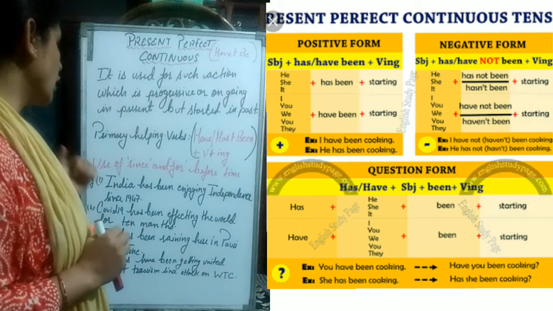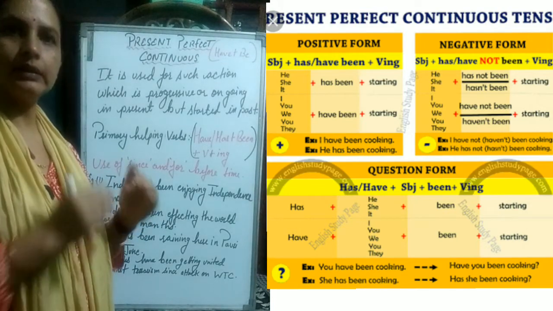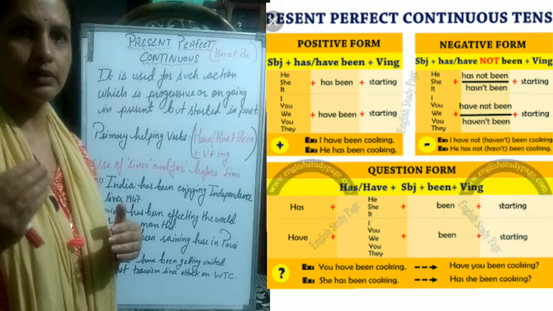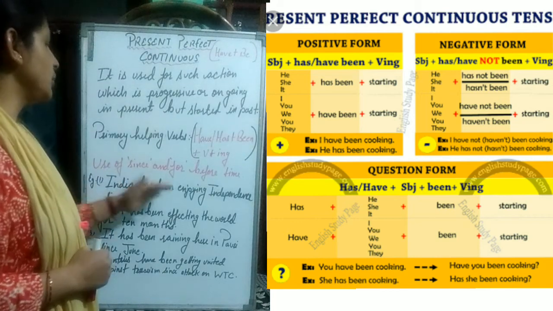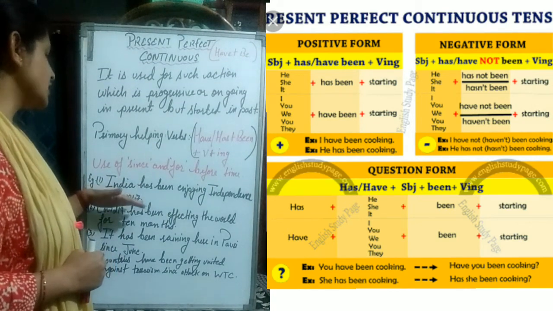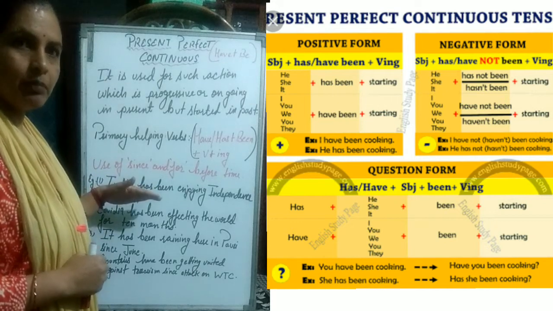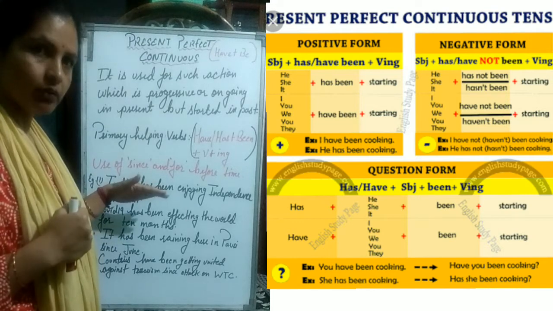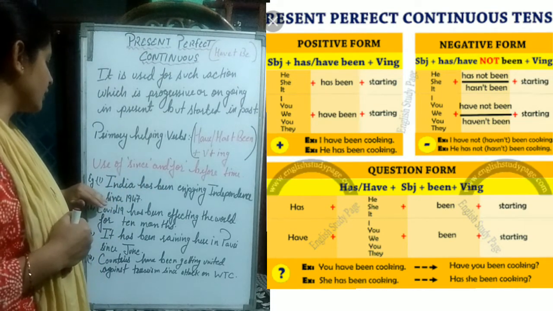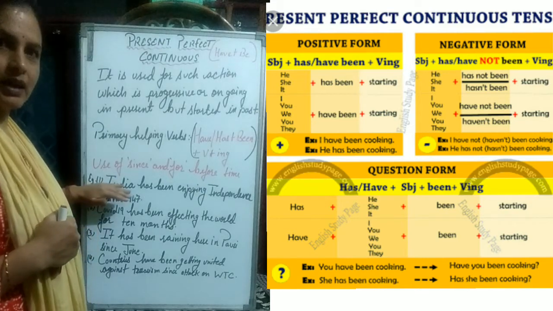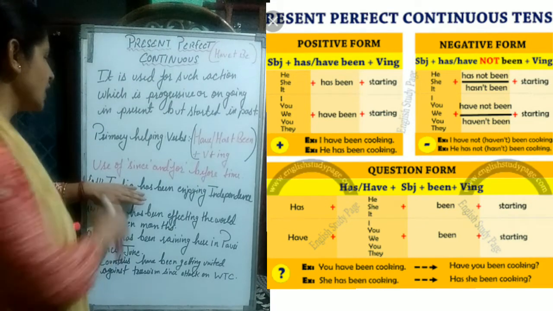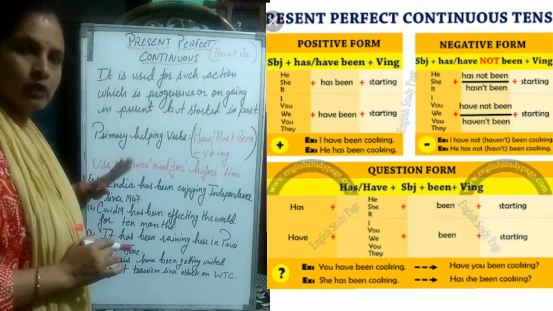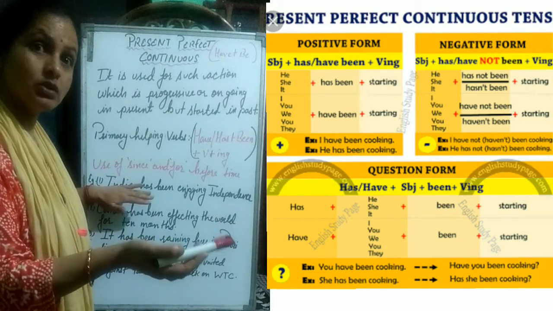Okay, now let us correlate this present perfect continuous with present continuous tense. Okay, India has been enjoying independence since 1947. So this is example of a present perfect continuous. If we talk about present continuous, okay, so that time we have to avoid this since 1947. Okay, and if we avoid this, how we are going to read it? India is enjoying independence. Okay, so that time it will be example of present continuous tense.